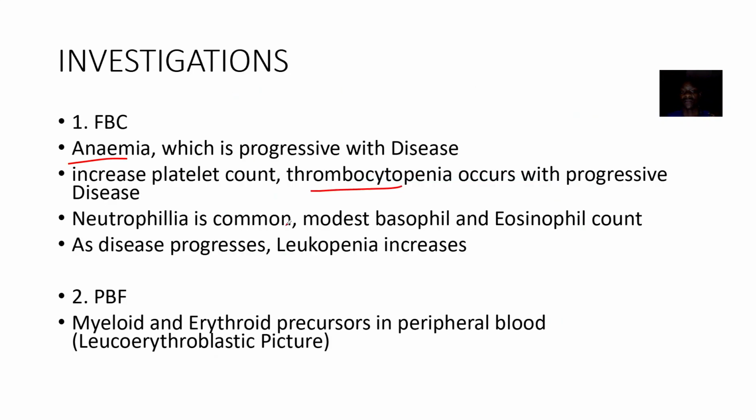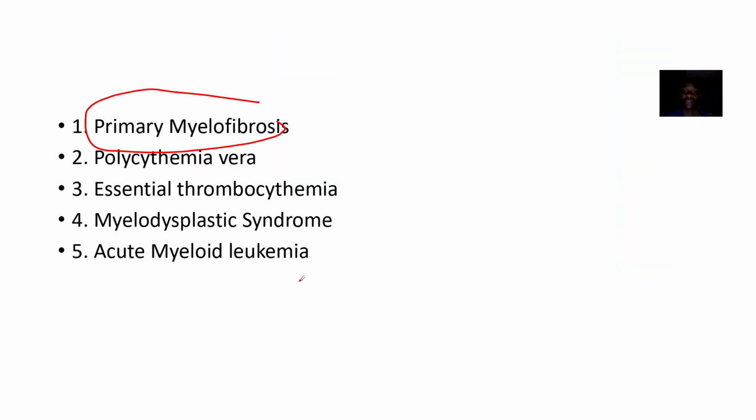So neutrophilia is common. Then modest basophil or eosinophil count. As the disease progresses, leukopenia can increase. Then on the peripheral blood, you see myeloid and erythroid precursors. That's the leukoerythroblastic picture that we were talking about, that the patient presented with.